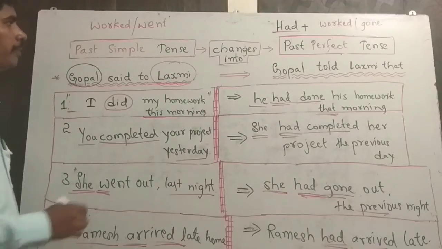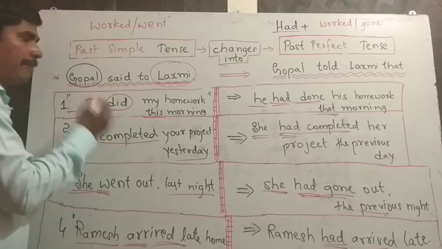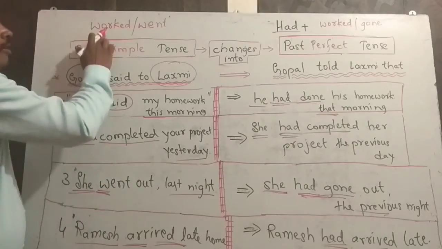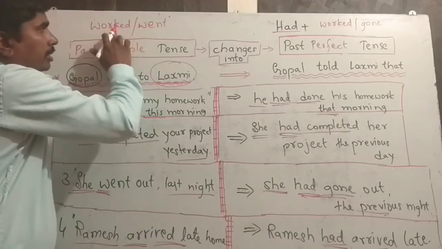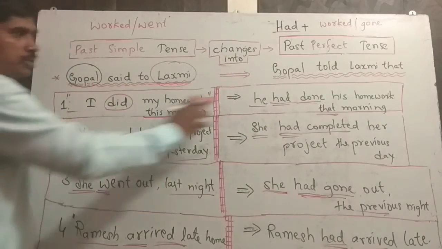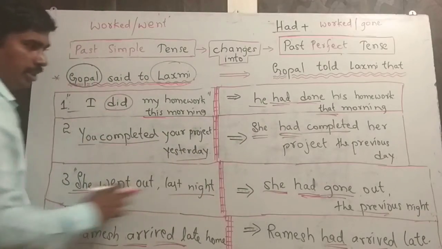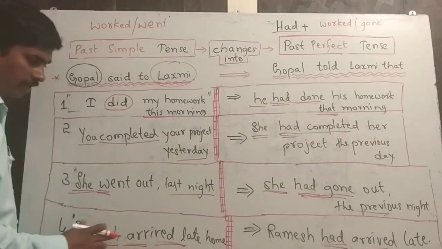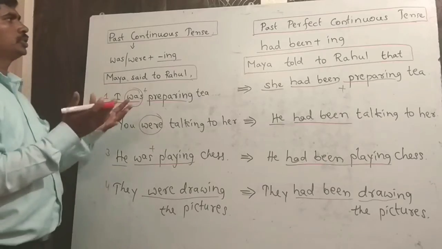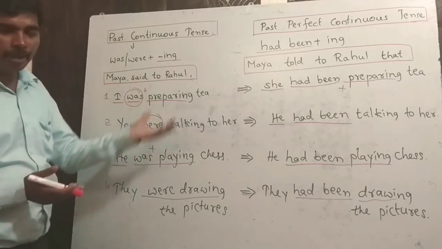You have to notice that we have changed from simple past tense to past perfect tense. Worked or went changes to had worked or had gone. Did changes to had done. Completed, had completed. Went, had gone. Arrived, had arrived. Let's learn how to change sentences in past continuous to reported speech.